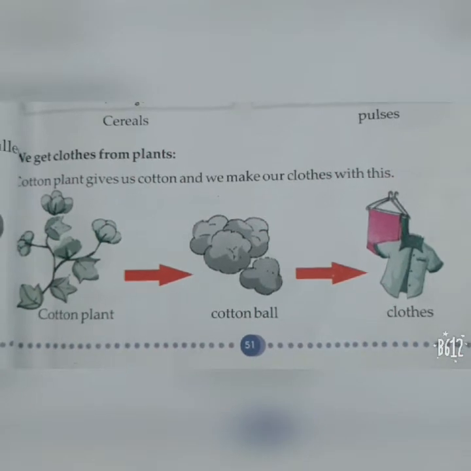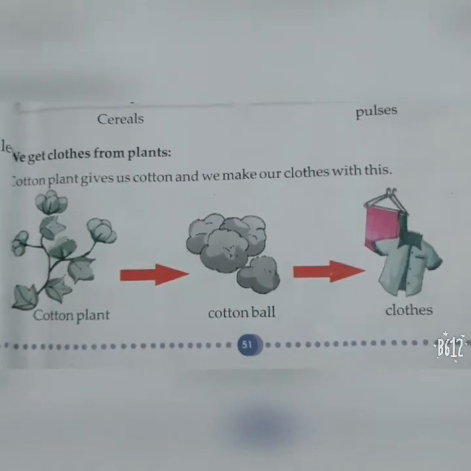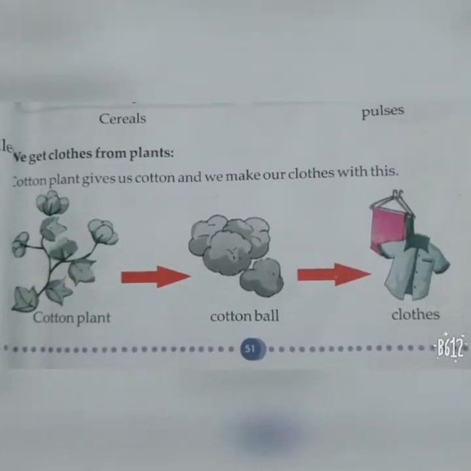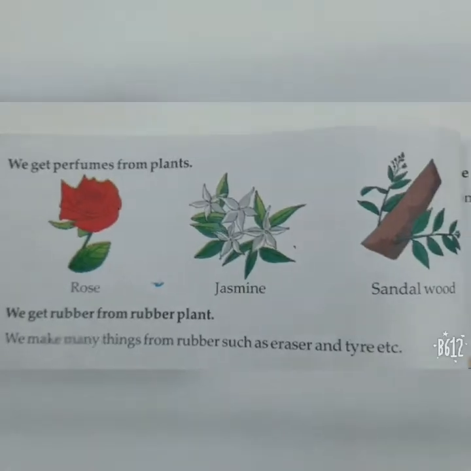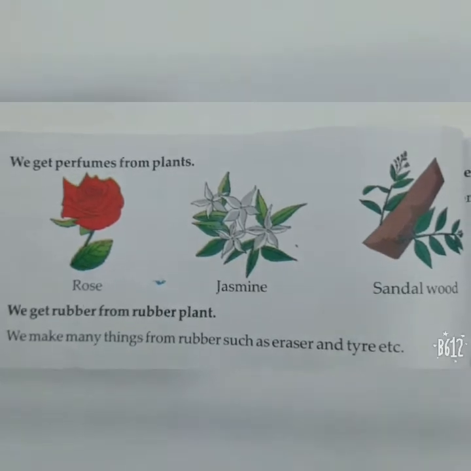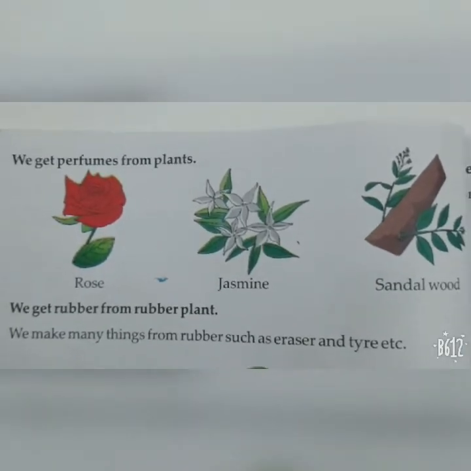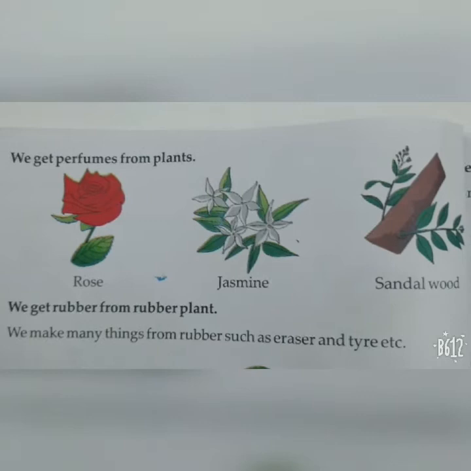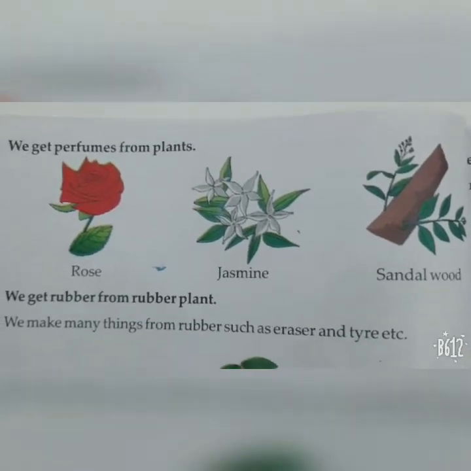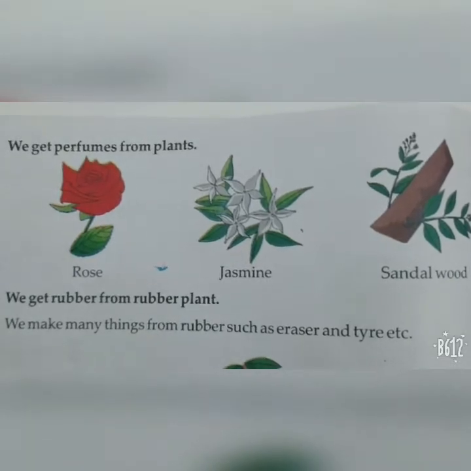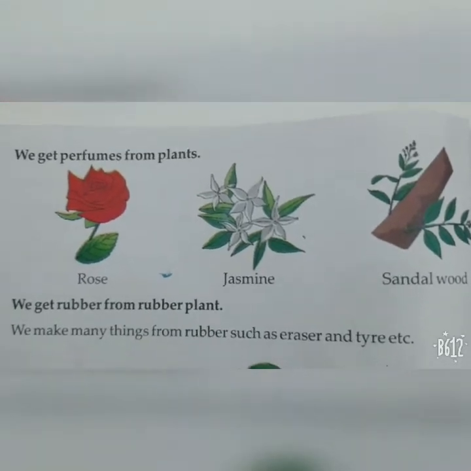Now come to clothes. This is cotton and we make our clothes with this. So we make clothes with the help of the cotton plant. Now page 52. We get perfumes from plants. Now let's see which are the flowers from which we get perfume. Rose is there, jasmine is there, and then sandalwood.